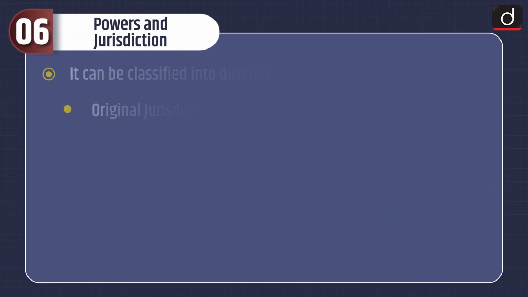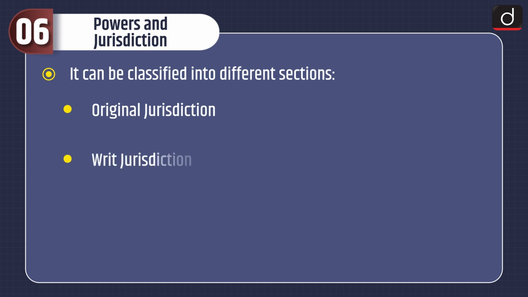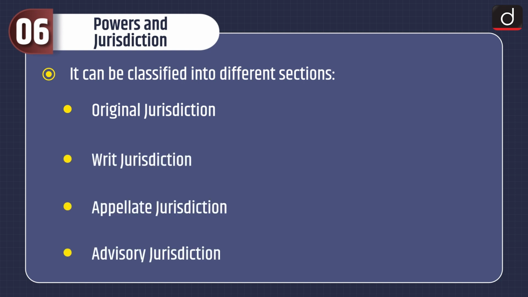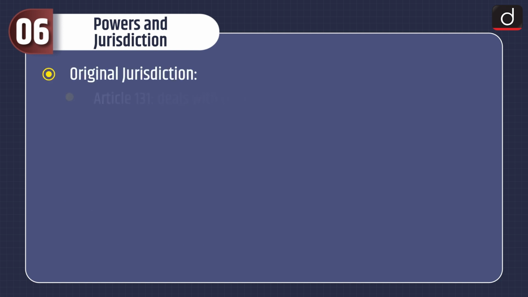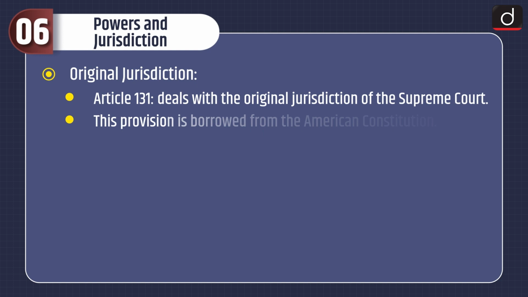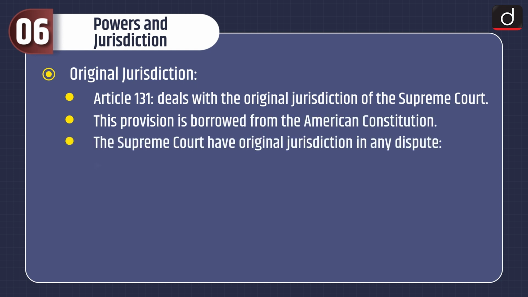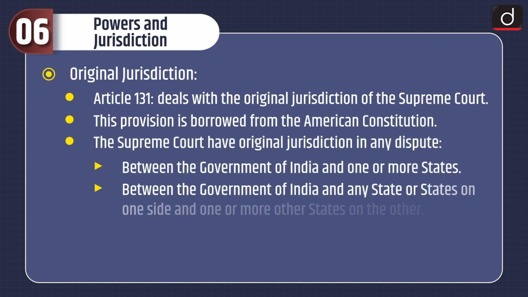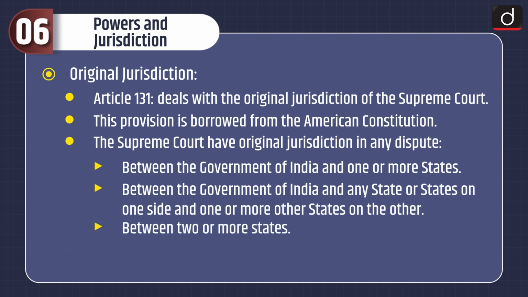Now let's understand the powers and jurisdiction. It can be classified into different sections: original jurisdiction, writ jurisdiction, appellate jurisdiction, and advisory jurisdiction. First is original jurisdiction. Article 131 deals with the original jurisdiction of the Supreme Court. This provision is borrowed from the American Constitution.